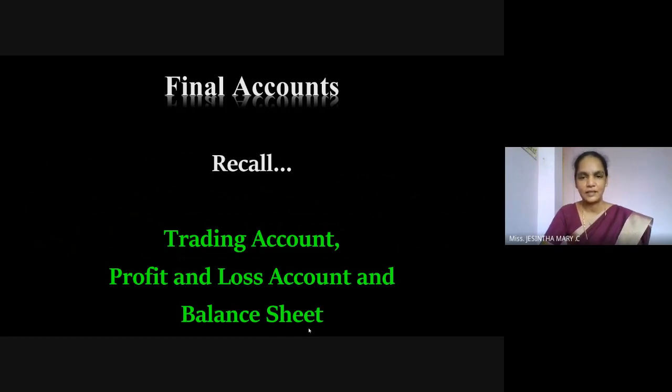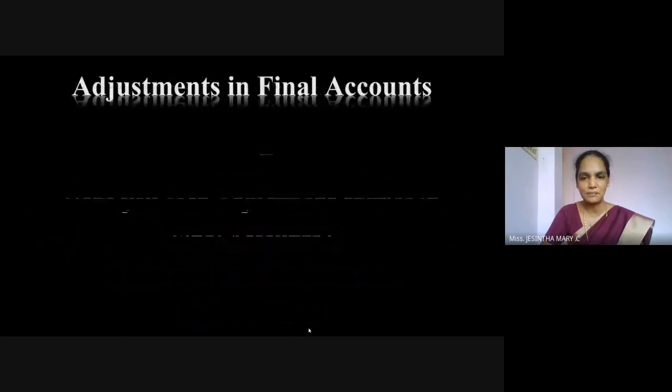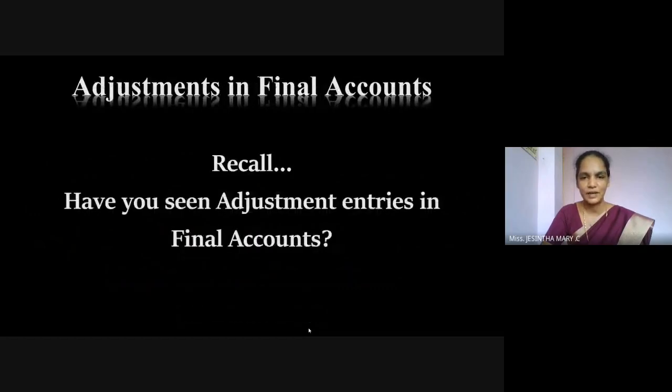The next one, the very important thing that we are going to discuss, is adjustments in final accounts. Have you seen adjustment entries in the text or somewhere else? Below the trial balance, there will be a list of items called adjustment entries. Have you seen? These are the adjustments to be made in the final accounts. Have you seen such kind of adjustments?